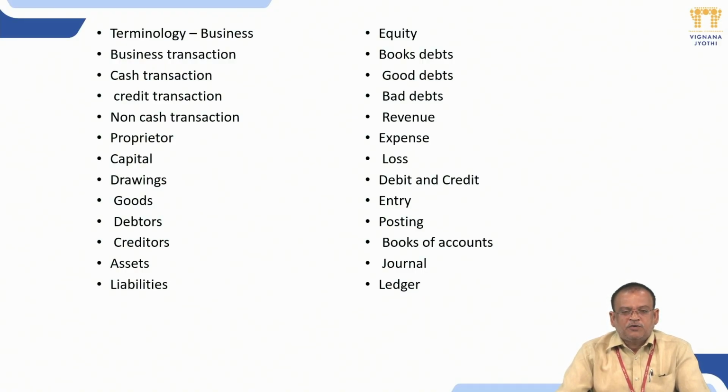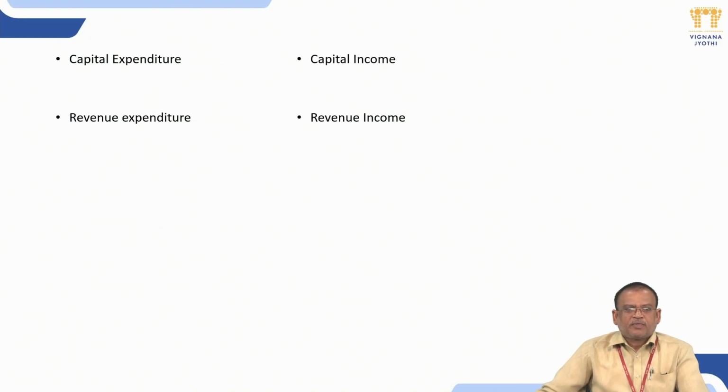Next one is the book of accounts. The type of accounts and books we prepare, for the purpose of knowing the financial position, become the book of accounts. Journal is the recording of journal entries. Ledger is a group of accounts where we maintain personal, real and nominal accounts.